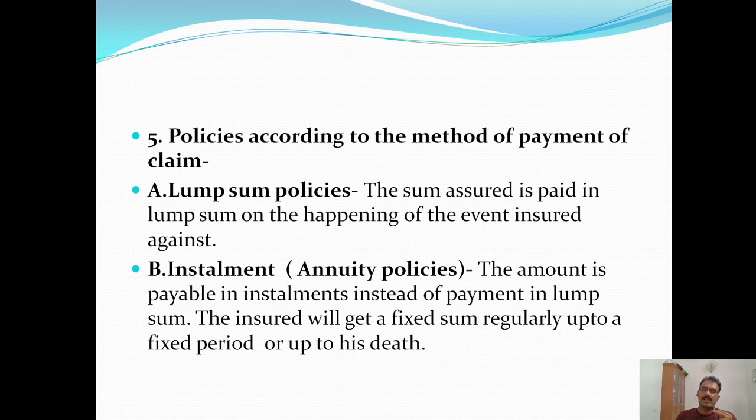Okay, first one, lump sum policies. The sum assured is paid in lump sum on the happening of the event insured against. Okay, amount is paid in lump sum. Second one, installments or annuity policies. The amount is payable in installments instead of payment in lump sum. The insured will get a fixed sum regularly up to a fixed period or up to his death.